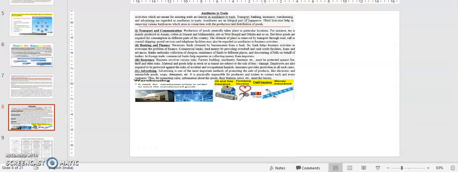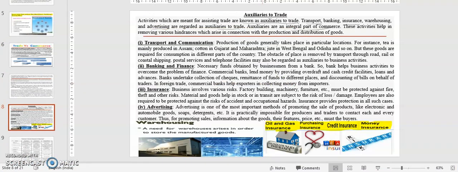Am I clear? Now here if you can see the example, transport and communication. Production of goods generally takes place in a particular location. As you know, in some specific locations the production of goods actually takes place. It cannot happen that all over India, each and everywhere, the goods are being produced. So there are particular places where the goods are manufactured or produced. For instance, the example of tea is given here. Tea is mainly produced in Assam, right?